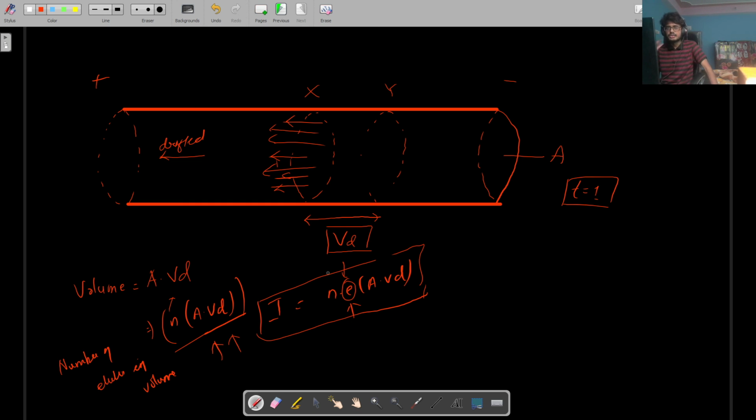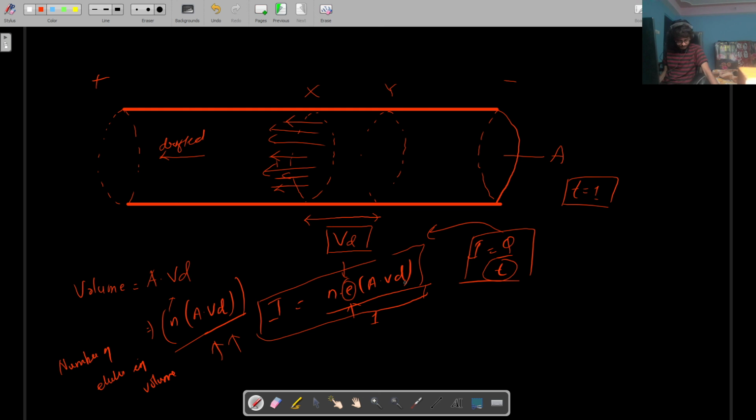We know that the charge flowing through a conductor per time, that is 1 second, is nothing but current. Current is Q by t, right? We actually found Q, in 1 second, so it is basically Q by 1. So this is basically current, I equal to n e A Vd.